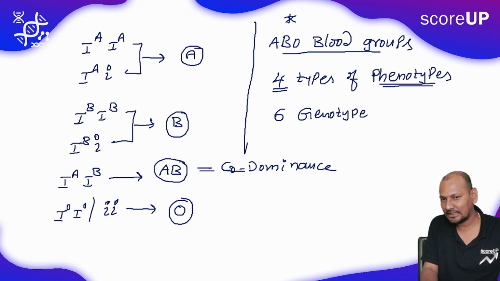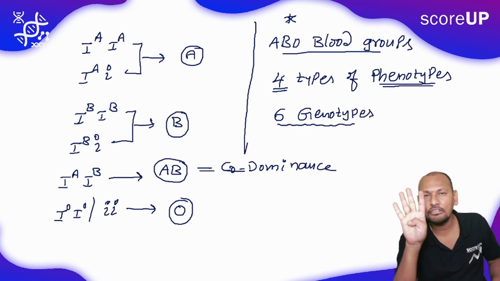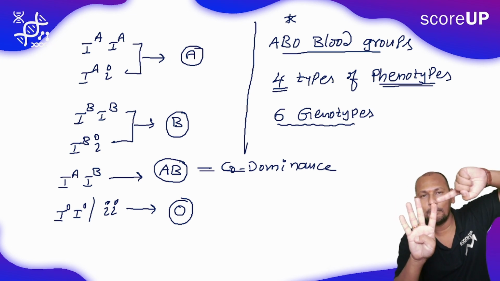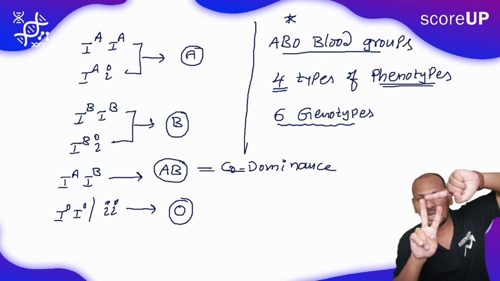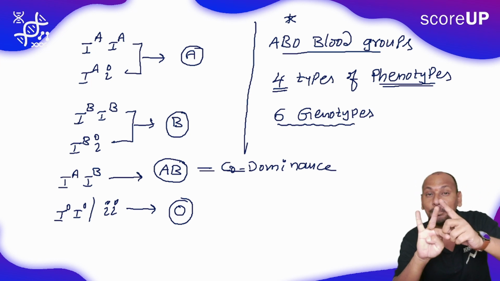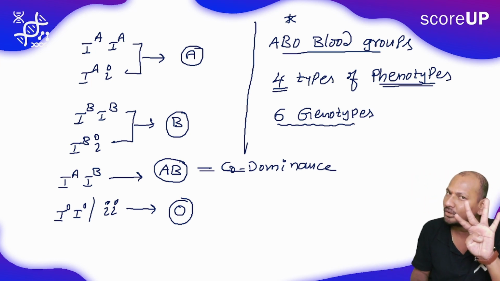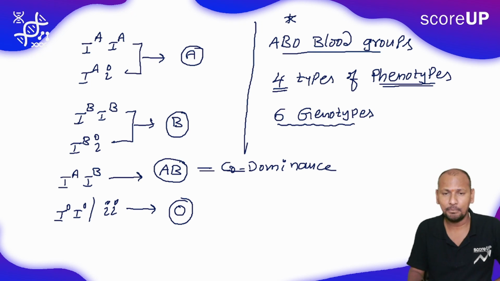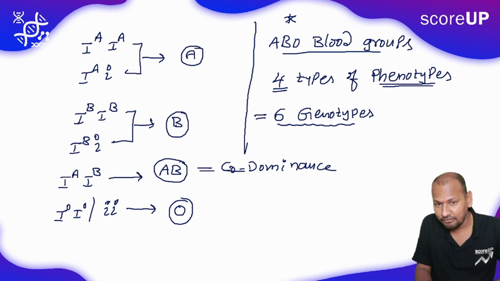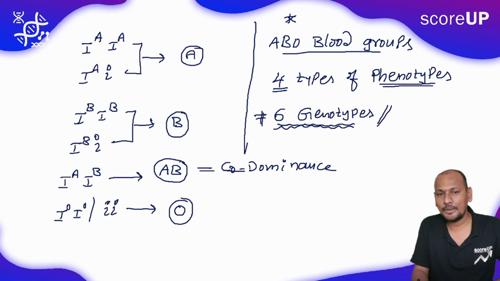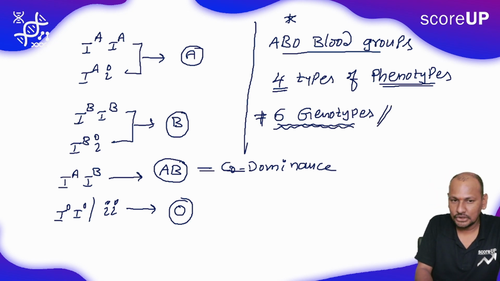Look at the slide. We have 4 phenotypes: blood group A, blood group B, blood group AB, blood group O. These 4 phenotypes are formed by 6 types of genotypes. How?